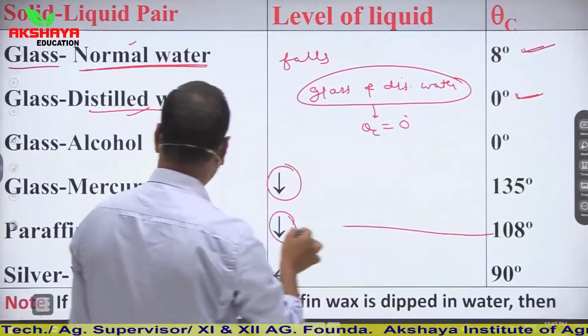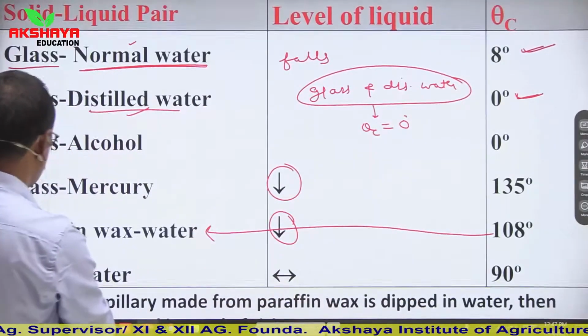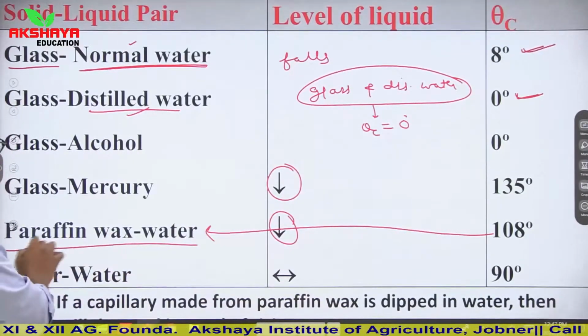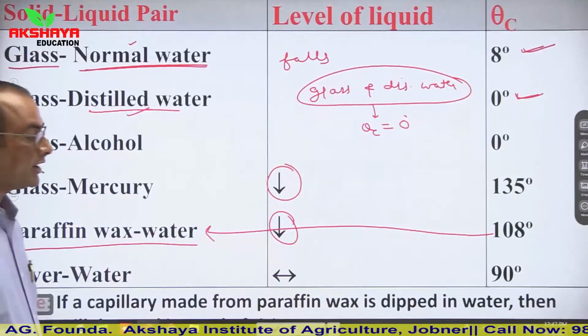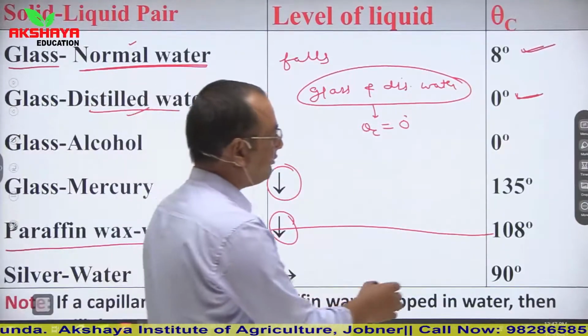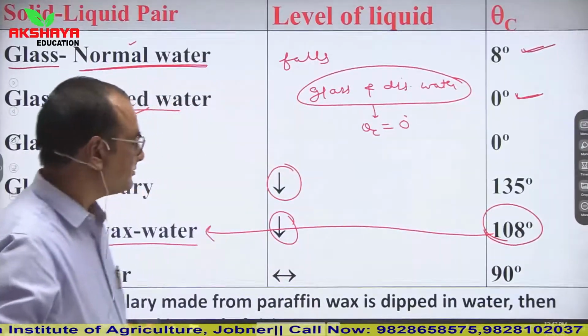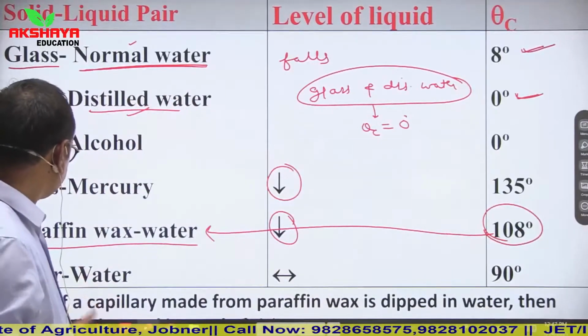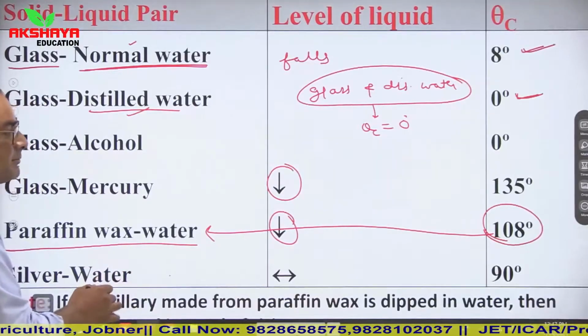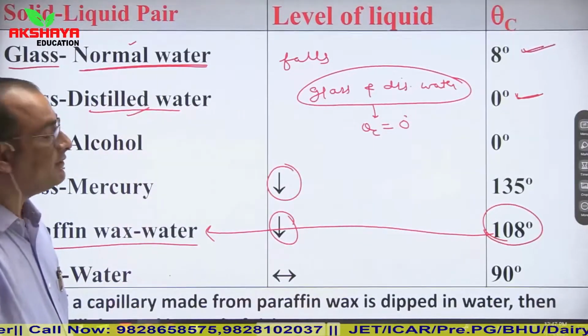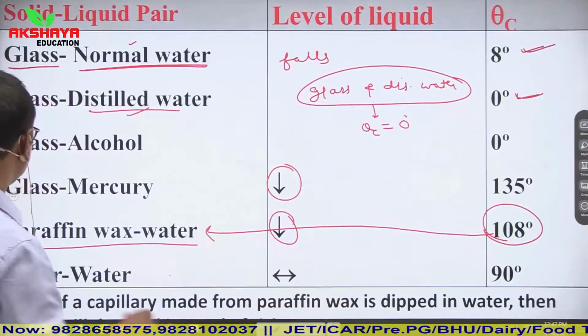Another thing which you have to keep in mind is the combination paraffin wax and water. Paraffin wax is the solid and water is the liquid. In this condition the angle will be 108 degrees. So it is asked in your competitive exams. These are some general concepts based on the solid-liquid pair and the level of liquid, whether it will fall or rise.